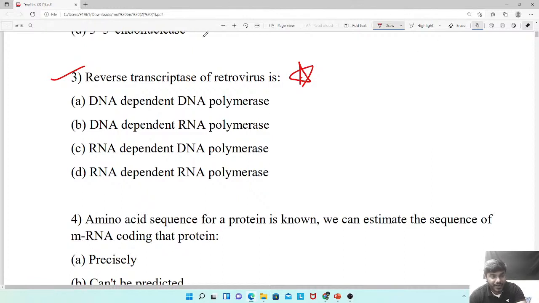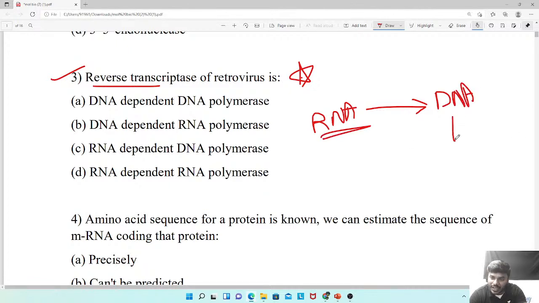See, Prema, listen here. Anyway, most of the students will get confused about this particular statement actually. Reverse transcriptase. First of all, what the reverse transcriptase enzyme will do, it is going to synthesize the DNA. From where? RNA. Correct, na? So we are involved in the synthesis of the DNA.